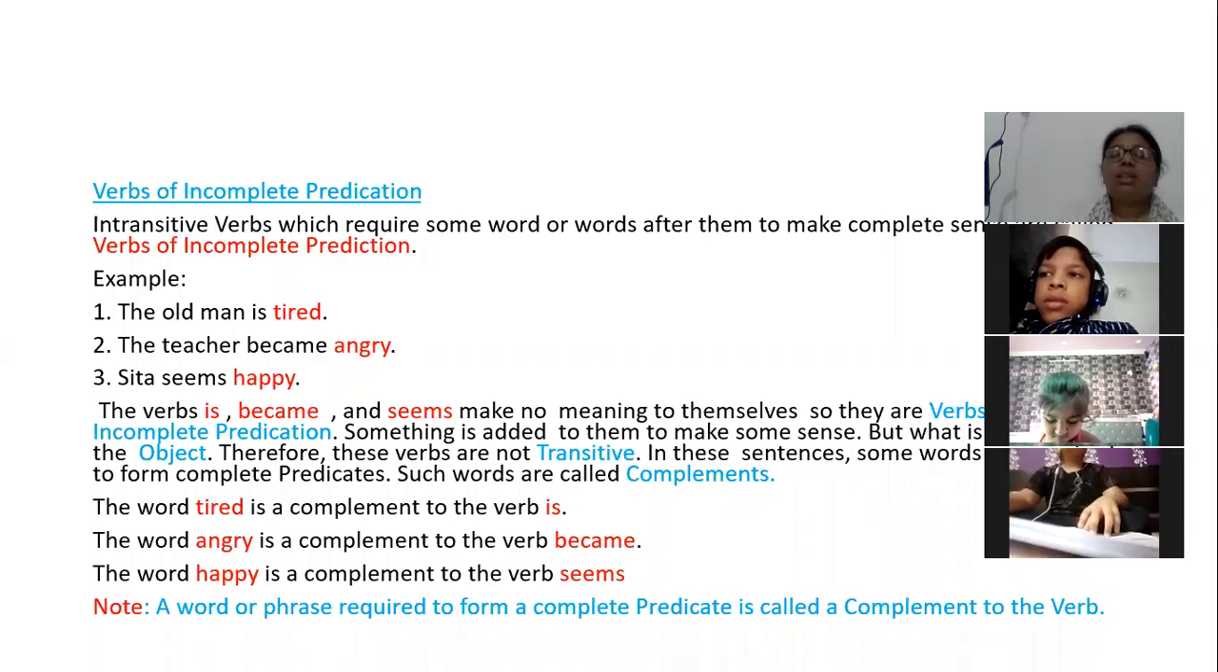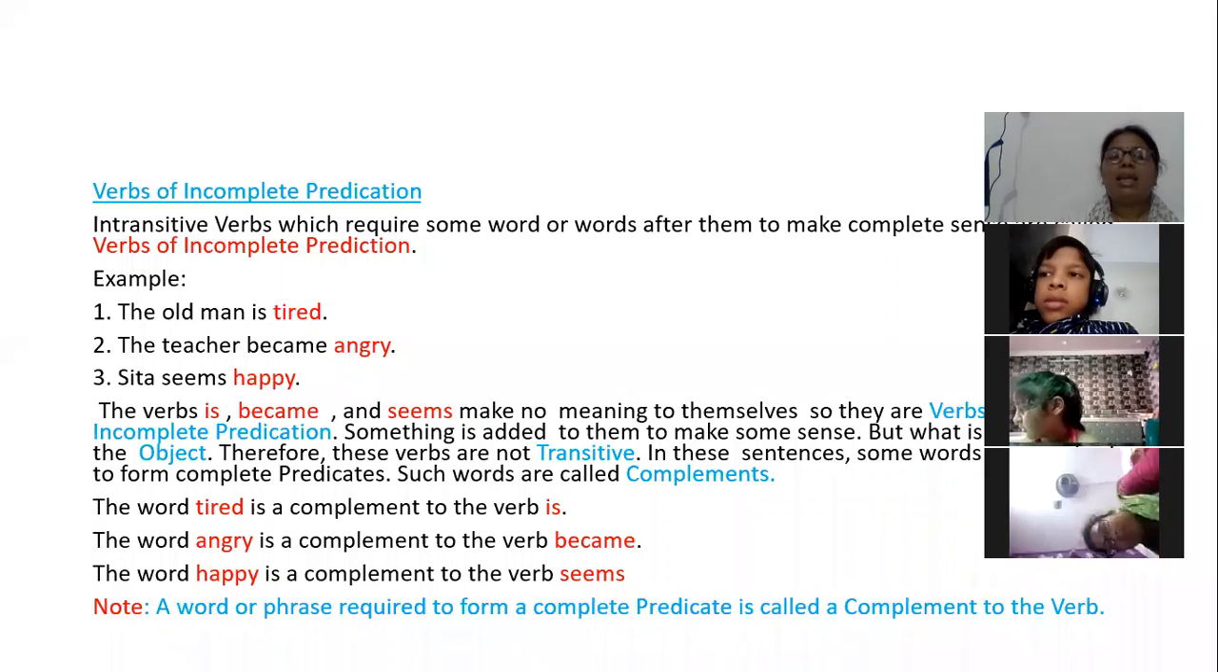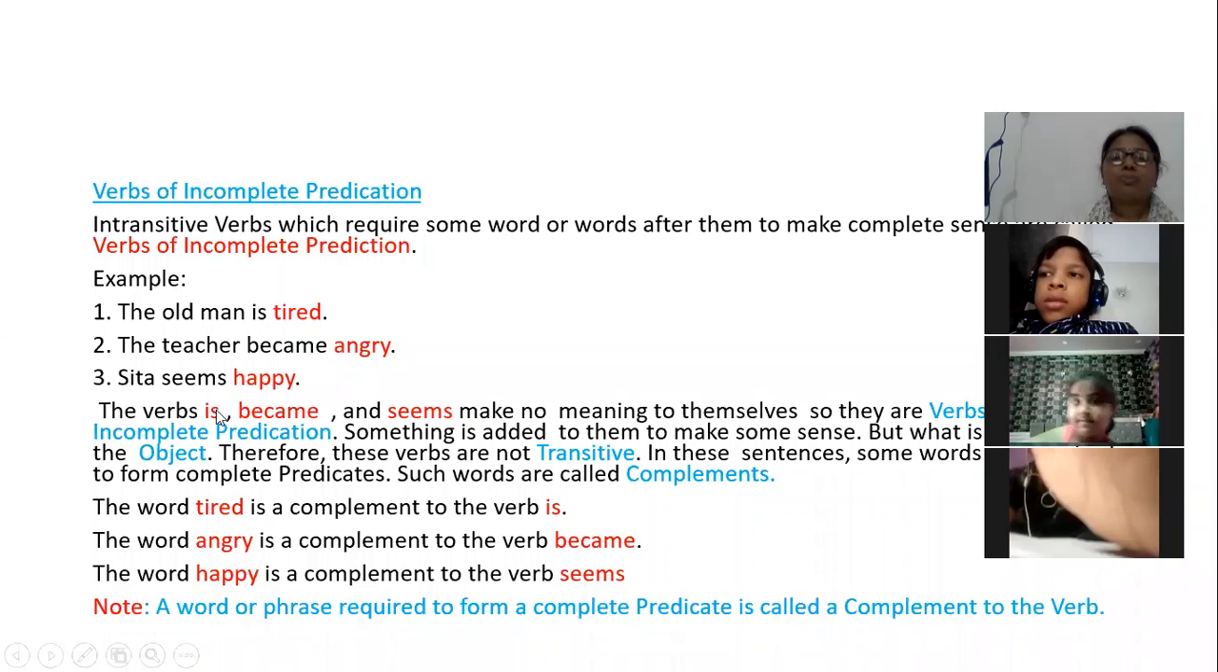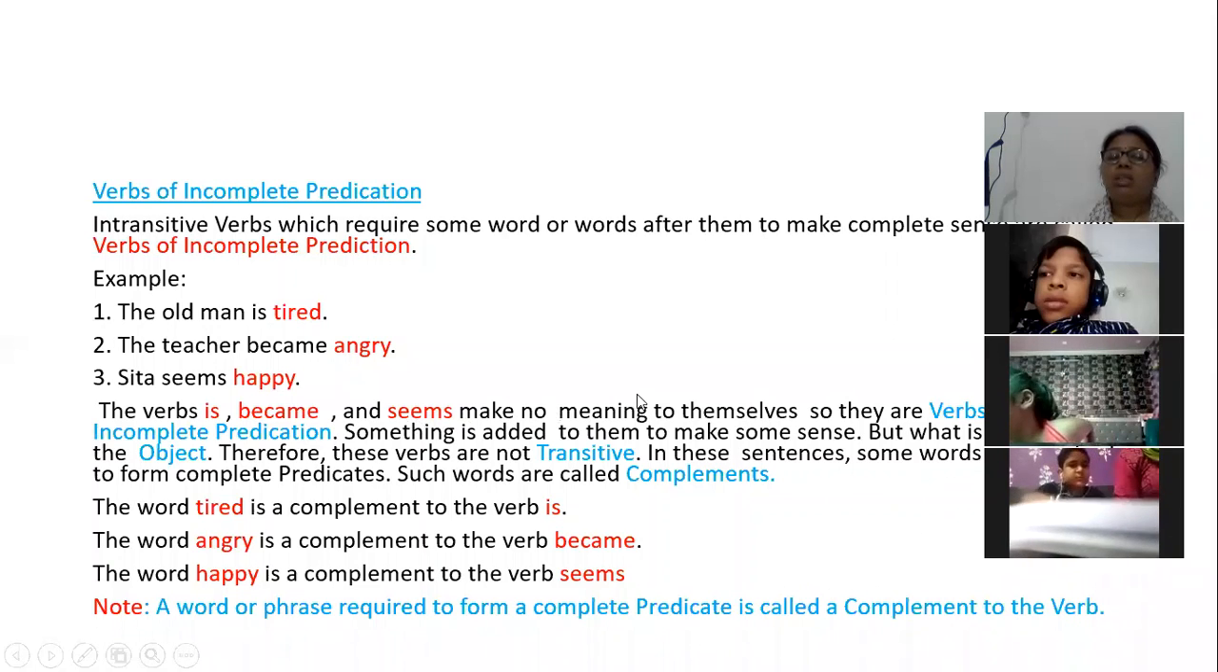Happy, angry, what are they? They are some other part of speech. Angry, happy, they are adjectives. So here the verbs is, became and seems are making no meaning by themselves. They are not giving any meaning. So they are called verbs of incomplete predication.